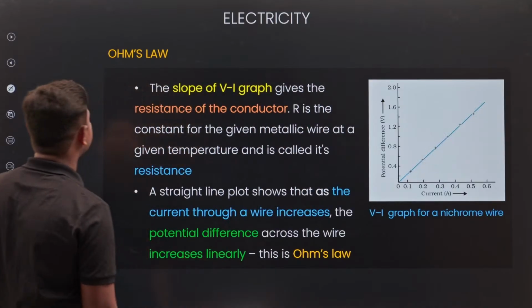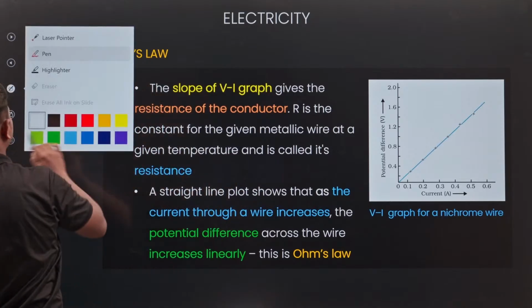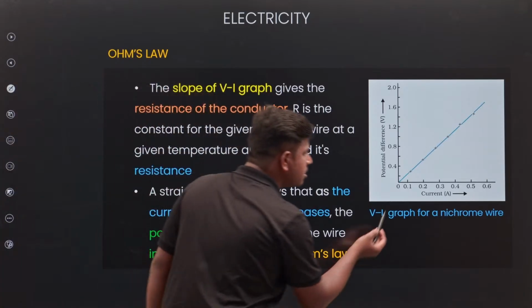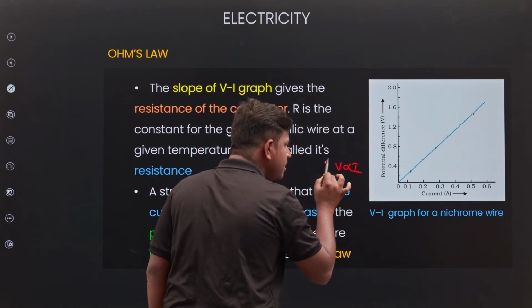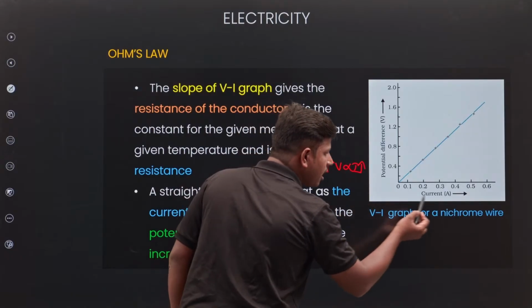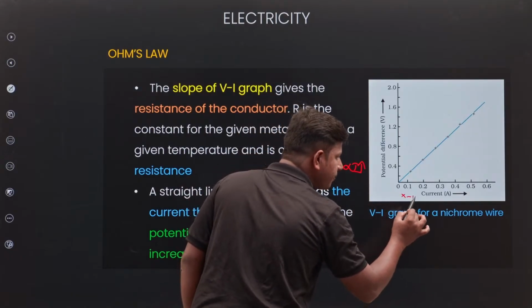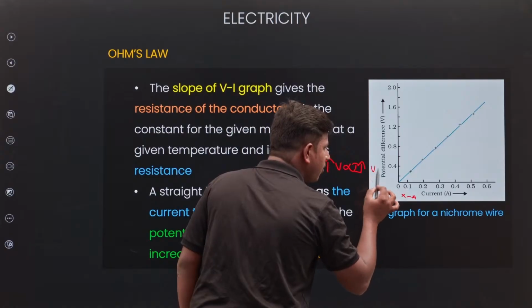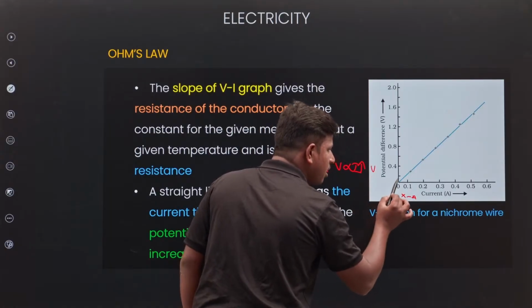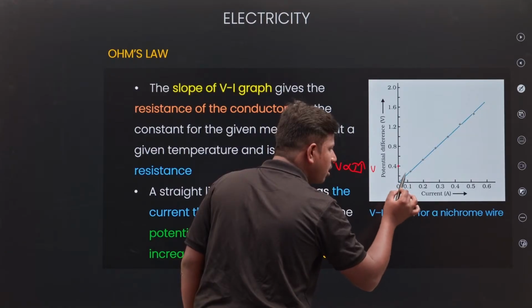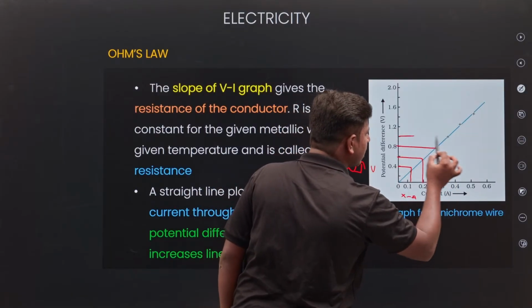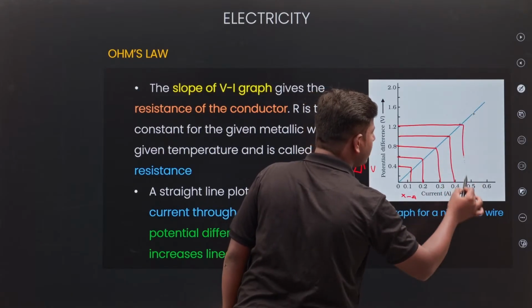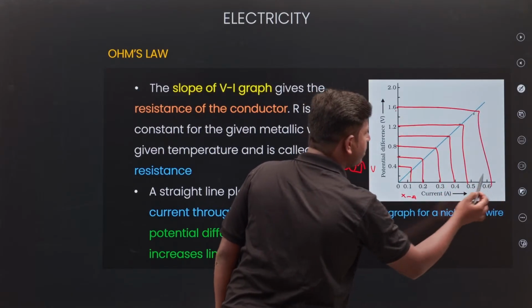Next, see how the graph will be. What is Ohm's law? V proportional to I. V increases, current also increases. See, current on the x-axis, potential on the y-axis. As potential increases, current also increases. How will it be? A straight line.